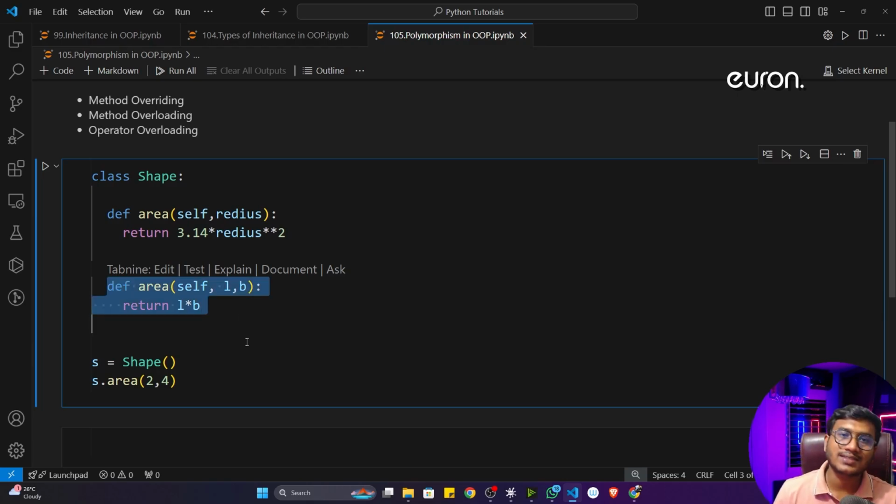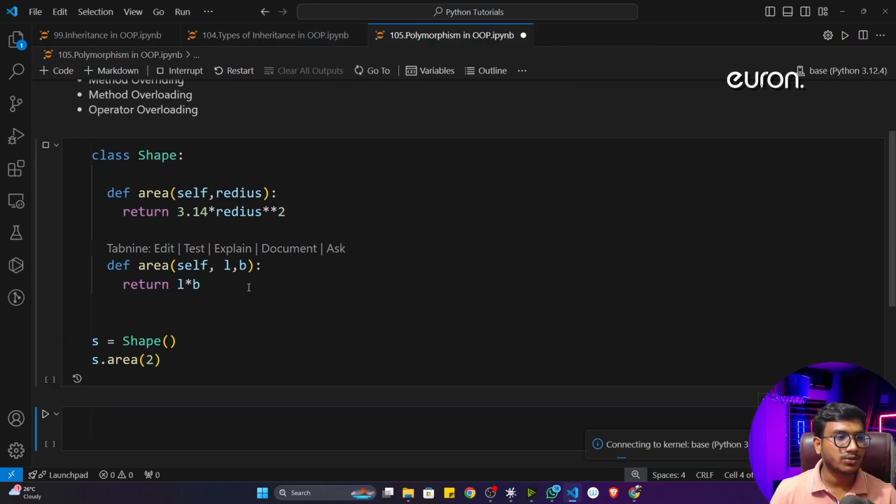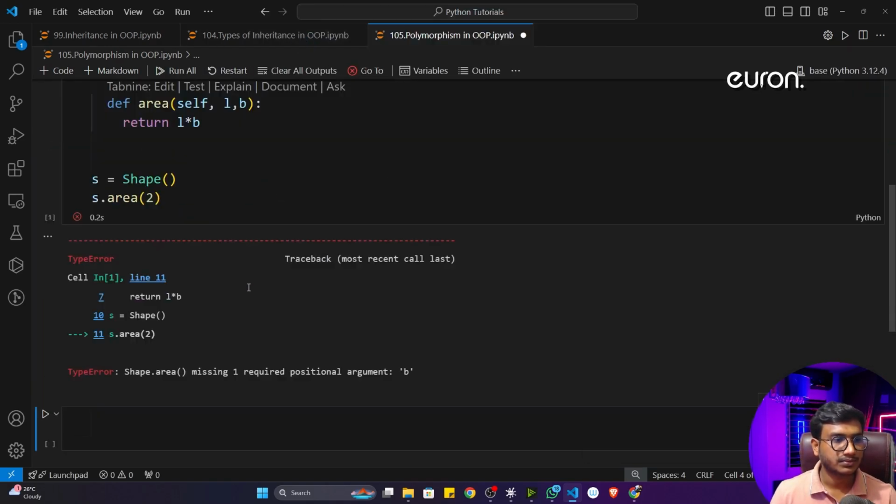But unfortunately inside Python you don't have this particular concept of polymorphism, whereas other programming languages do. Like in Java we have this concept. See, if I execute the code right now, see what will happen. Let's say I first try to calculate with the radius. I'll give 2 here. Now if I execute the program, it will throw one error. See, it is throwing the error: Shape area missing one positional argument B.